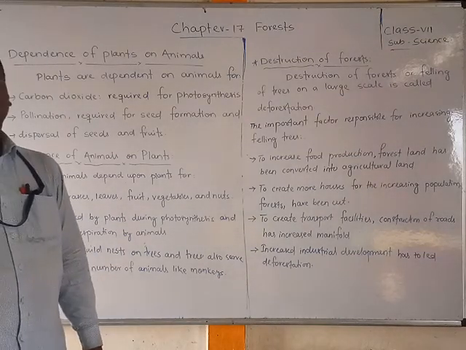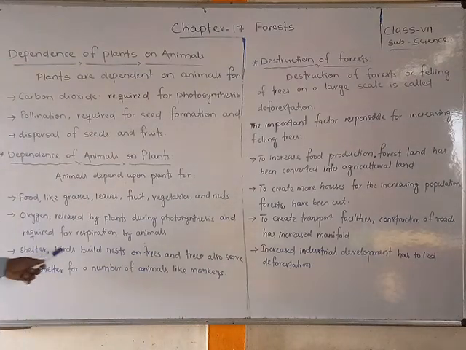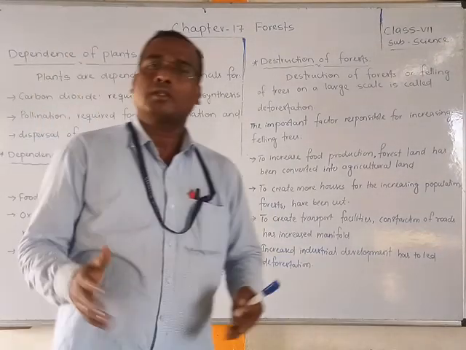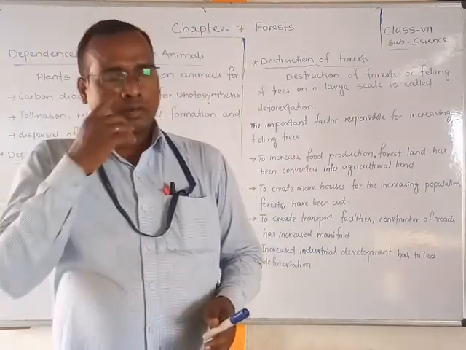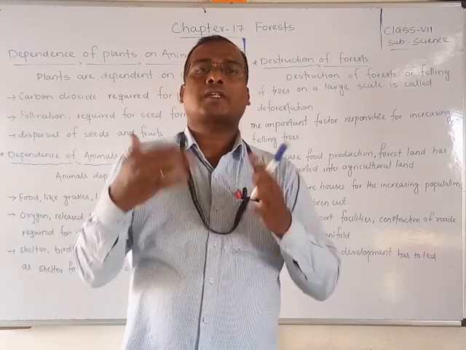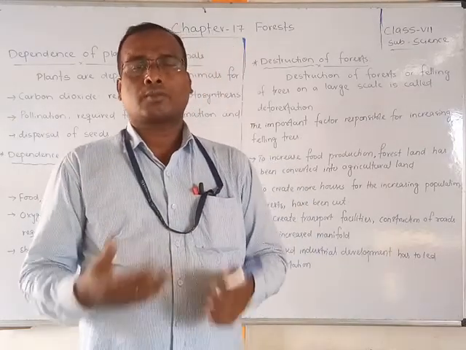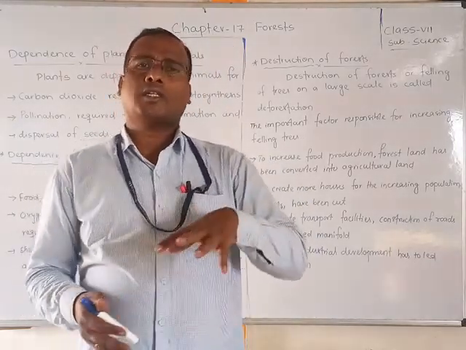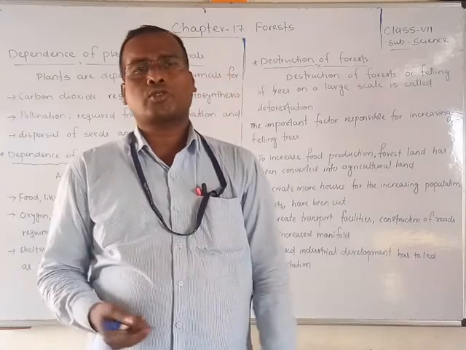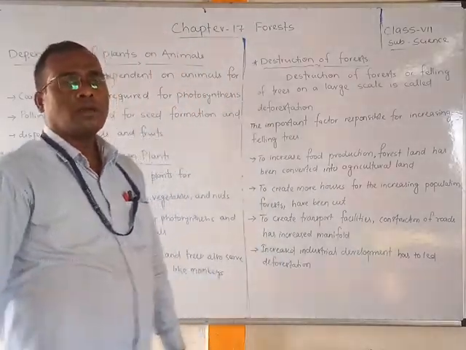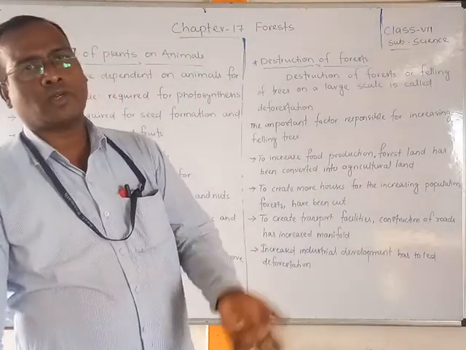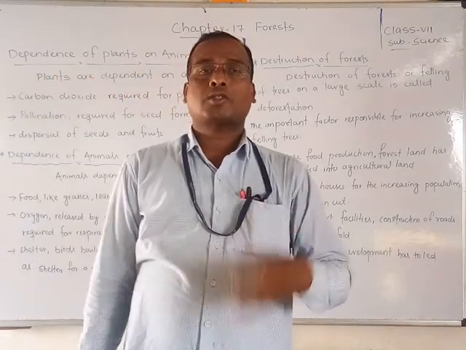We also depend upon plants for shelter. Suppose you want to make a shelter, or furniture, or birds make their houses on trees. So almost all of us depend upon plants for shelter. The first case is food, because plants give us food too.